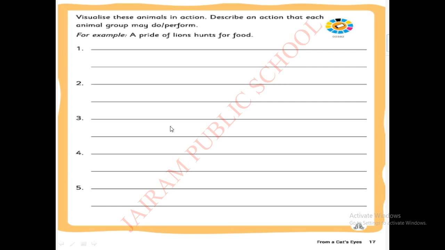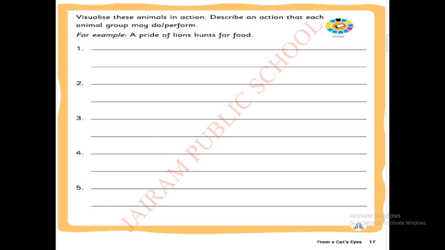Okay, so here you have to write these animals in sentences. So the collective nouns you have to write here. Visualize these animals in action. Describe an action that each animal group may perform. So they have already written one sentence. A pride of lions hunts for food. Likewise, you have to write the collective nouns in sentences. I hope everyone is able to do this. This is your homework part, children. You have to do it at your home. So write this in your book.